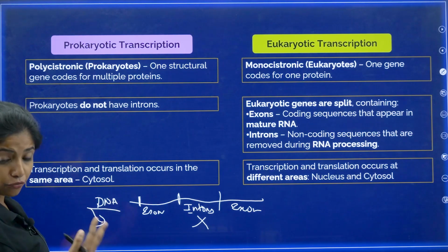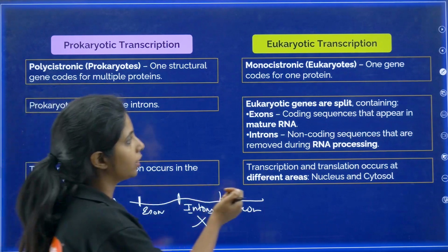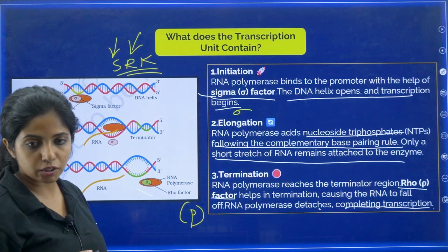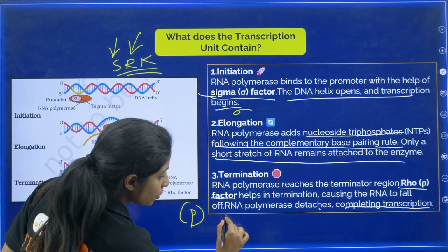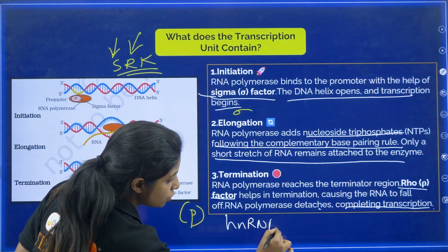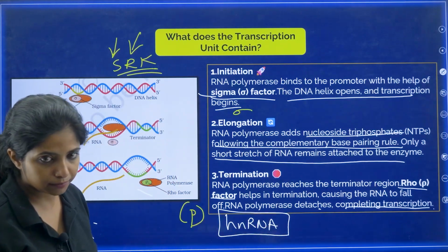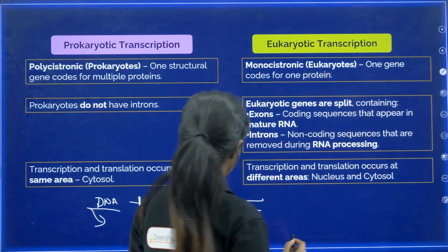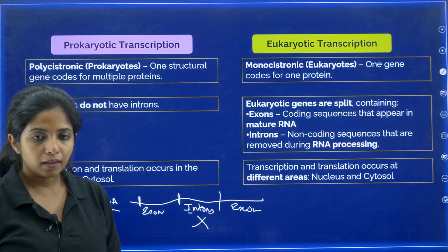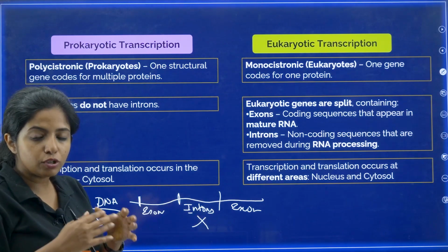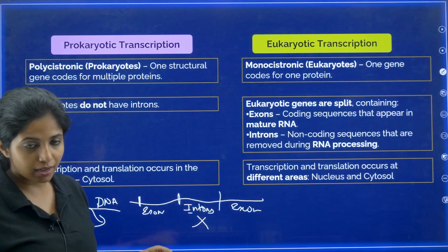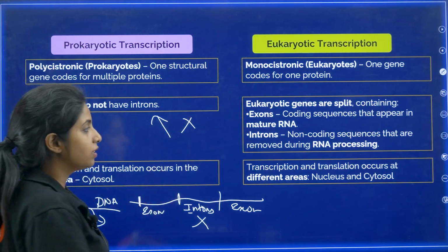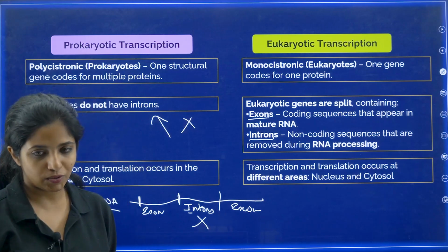In the RNA which is formed from transcription, I forgot to tell you, I told you until now that it's the mRNA which is being formed. It's not the mRNA. The unprocessed version of RNA is known as heterogeneous nuclear RNA, hnRNA. So hnRNA will have everything that was there in the DNA as well. Suppose DNA had introns, then hnRNA will also have the introns. So these introns have to be removed and exons have to be joined together, if introns are there. But prokaryotes do not have introns. Eukaryotes definitely have introns as well as exons.